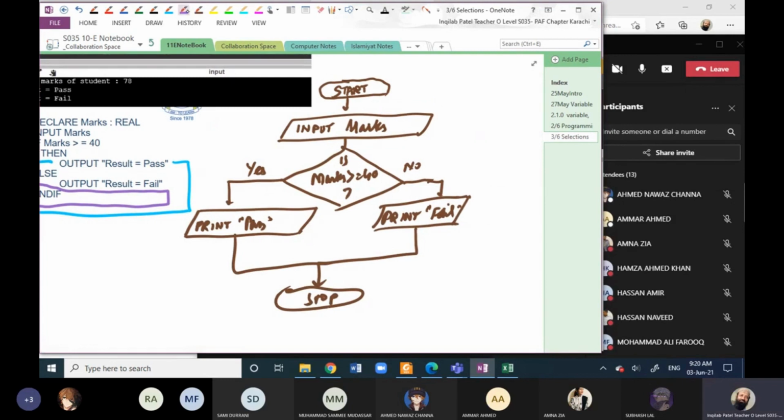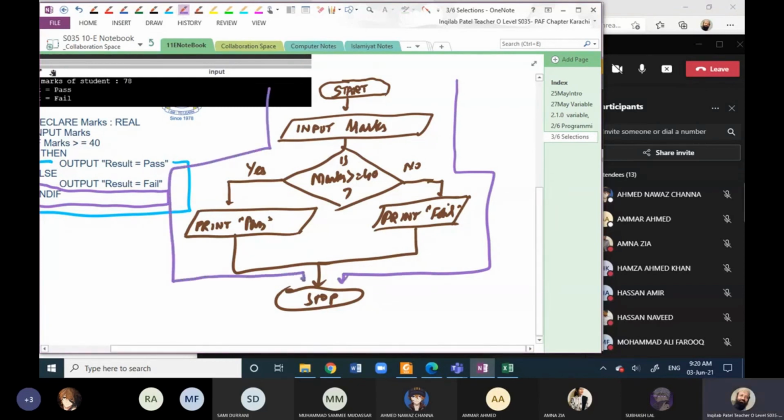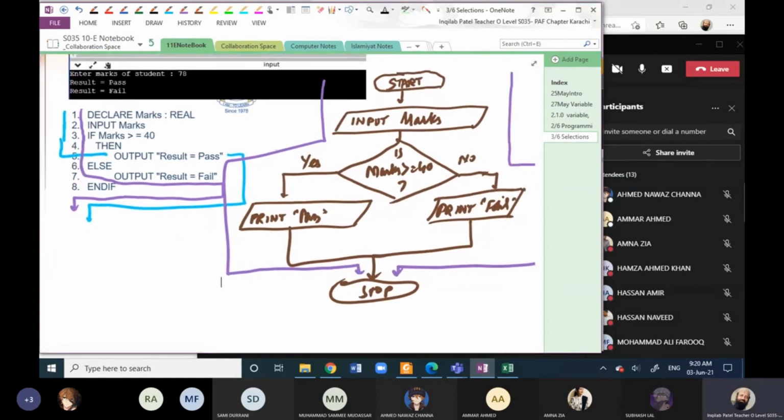So this is used to decide the program flow path. The program is executing in this line, or sometimes the program is executed on the other. So we say that selection is used to determine the program flow path on the basis of given condition. This is the definition of selection, the second control construct.